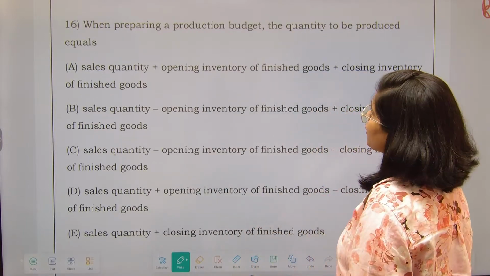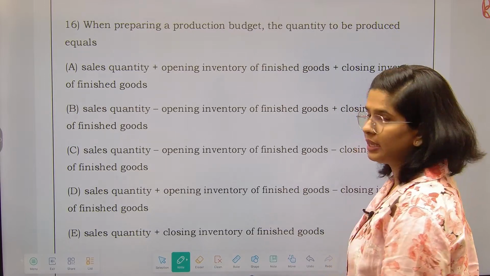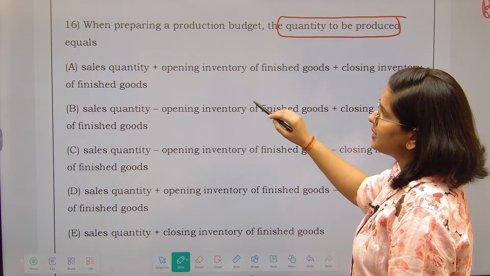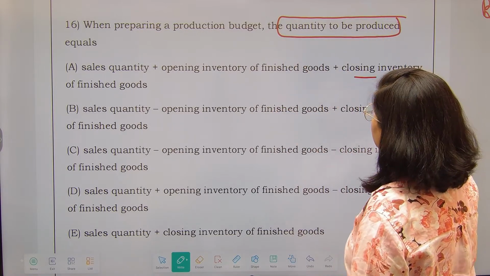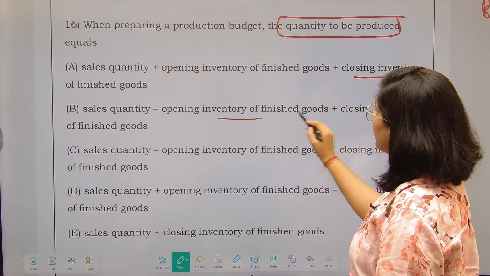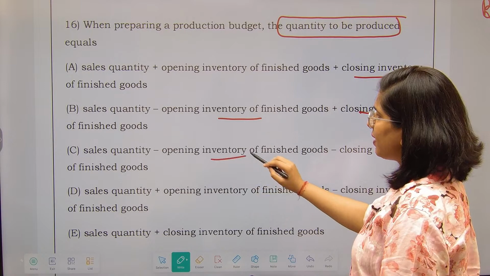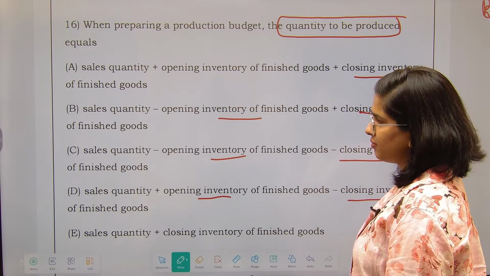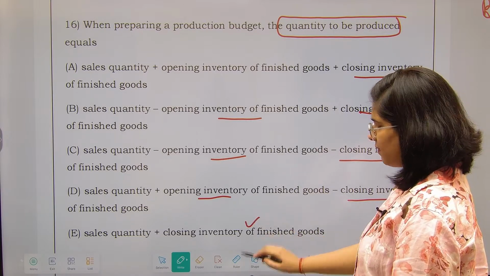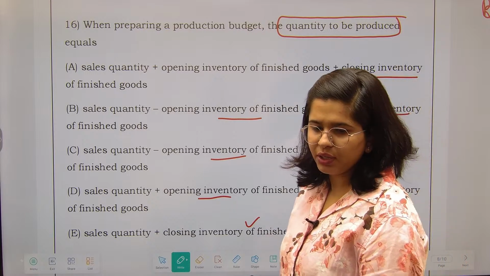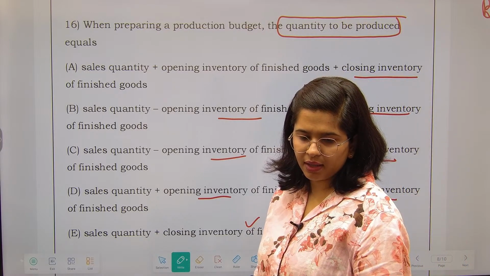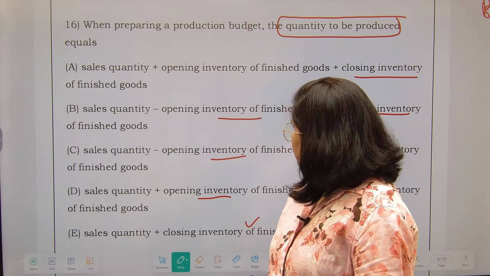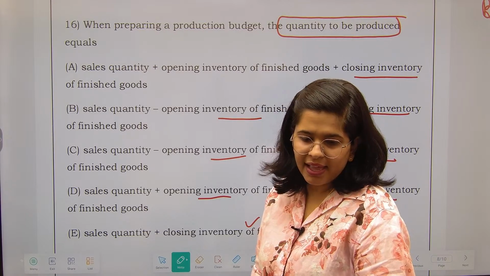Next, see question number 16. When preparing a production budget, the quantity to be produced equals: sales quantity plus opening inventory plus closing inventory; sales quantity less opening inventory plus closing inventory; opening inventory deducted, both are deducted; or sales quantity plus closing inventory of finished goods. What is the correct option? Okay. What about others?